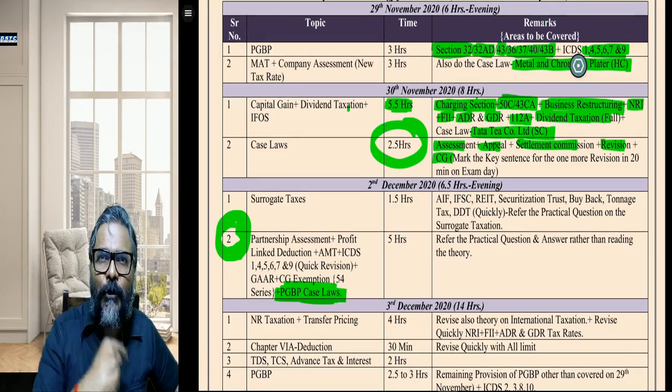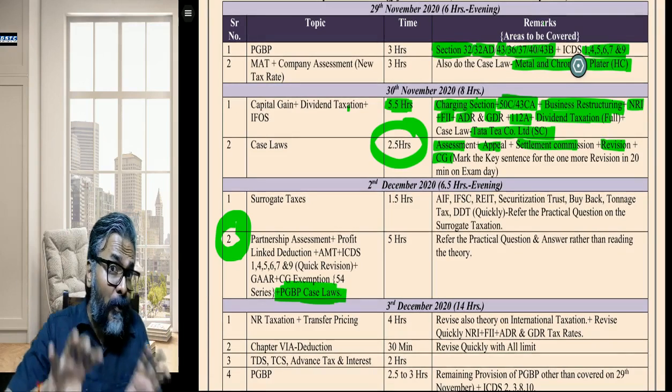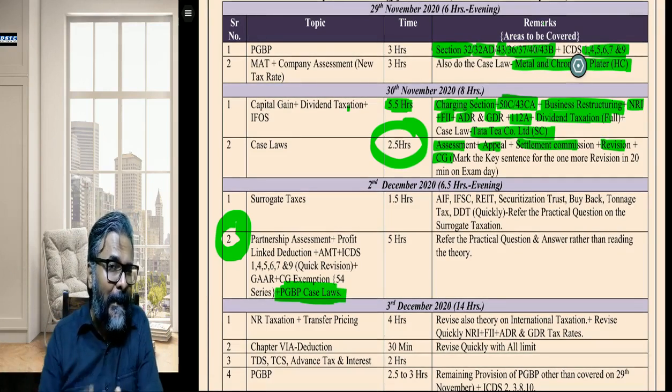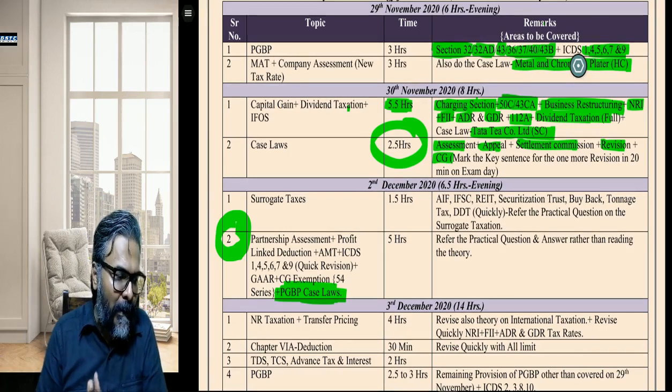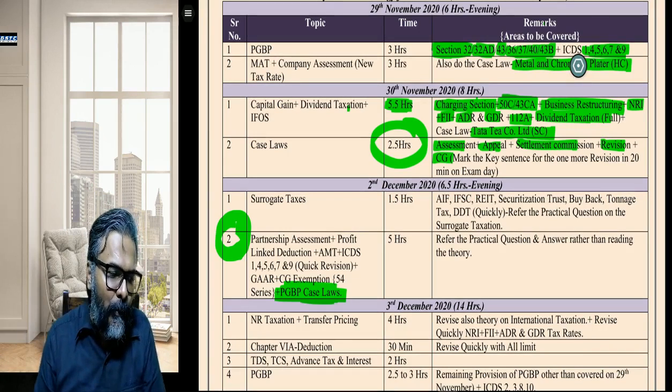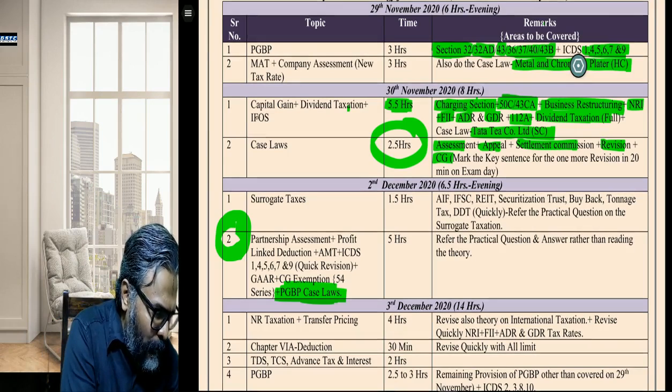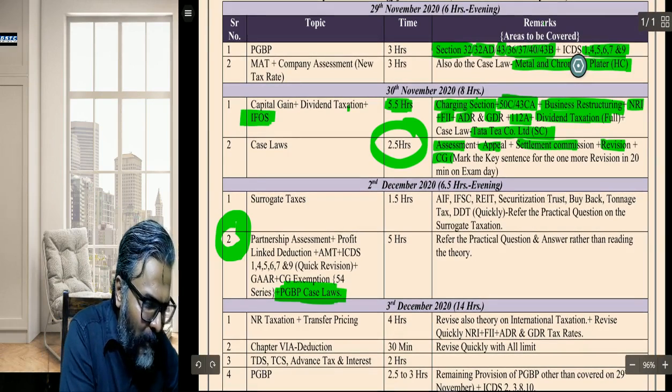Split the case law into 2 parts. Don't overburden yourself at one point of time, because then it will become very dry and monotonous. But I have given you the timeline, students. Students, IFOS also, I have made a focus on IFOS also.